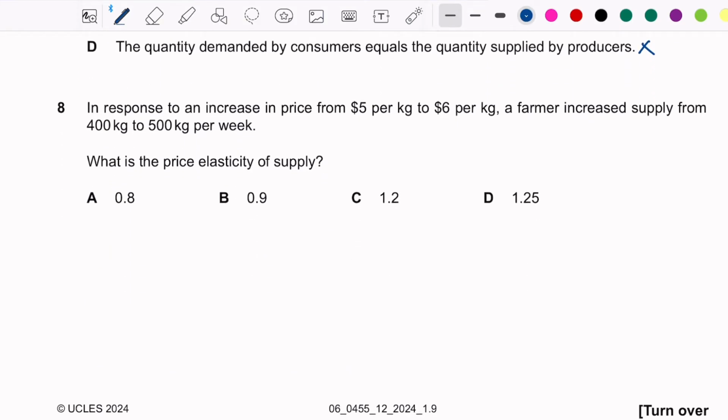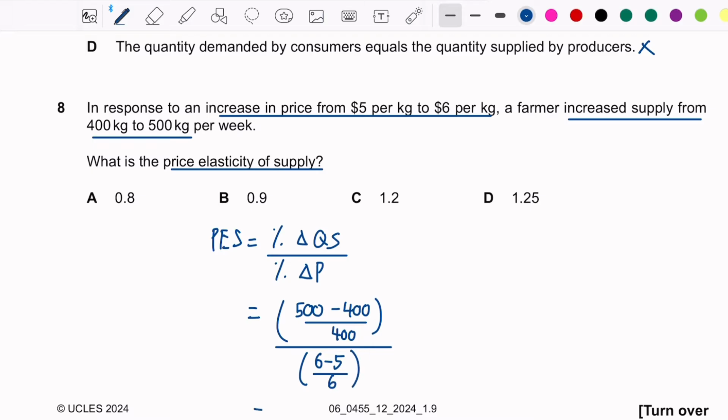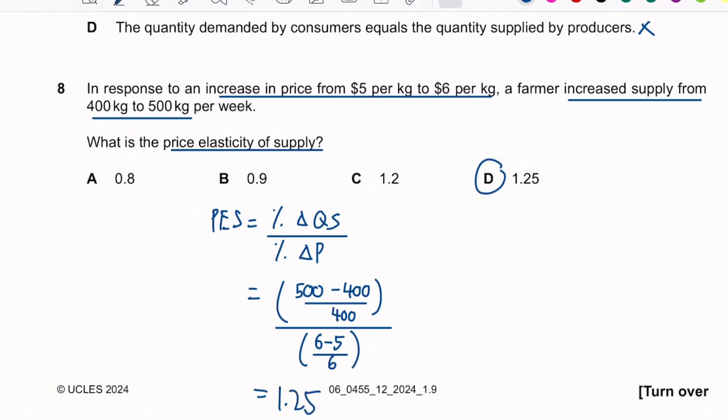Question 8. In response to an increase in price from $5 per kg to $6 per kg, a farmer increased supply from 400 kg to 500 kg per week. What is the price elasticity of supply? So we know that PES, the formula, is the percentage change in quantity supplied divided by the percentage change in price. Alright, so we just do the calculation. Right, so I got the answer of 1.25. So the answer is D.